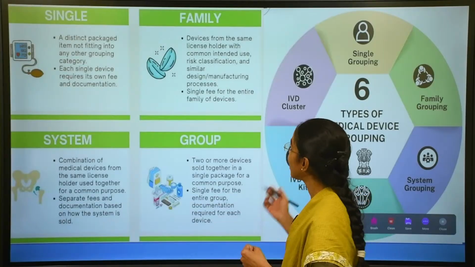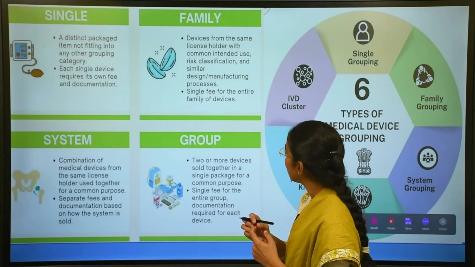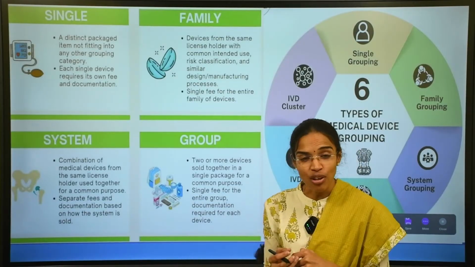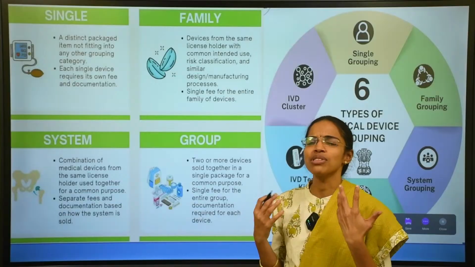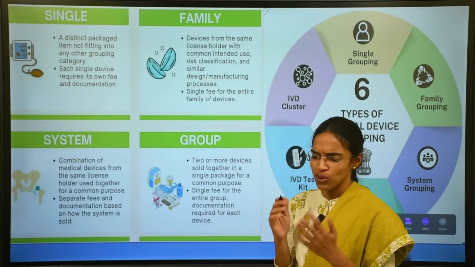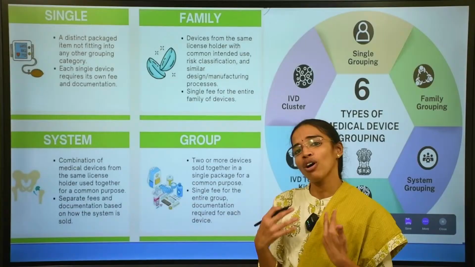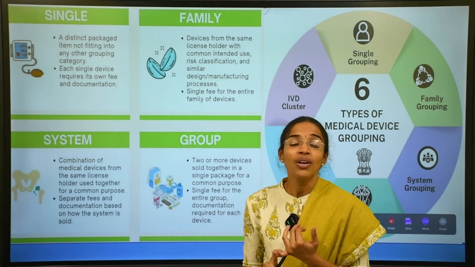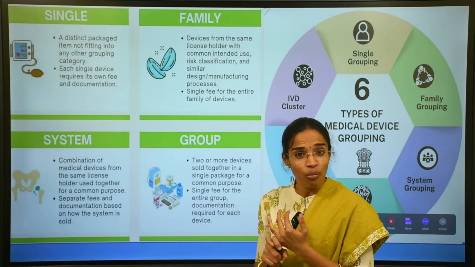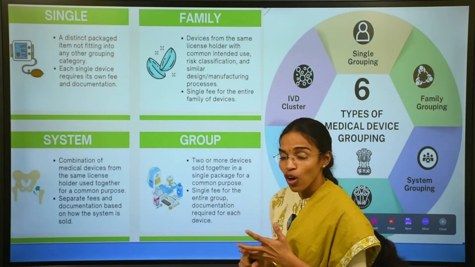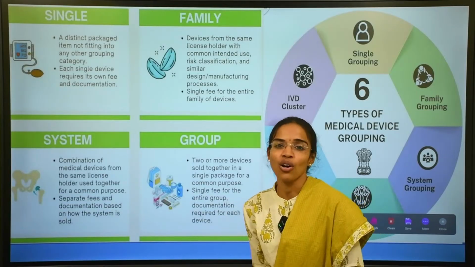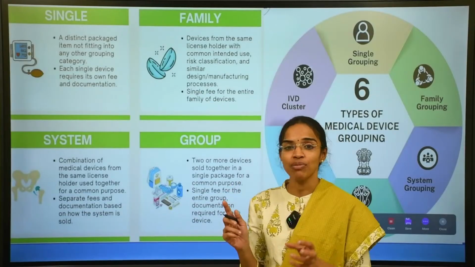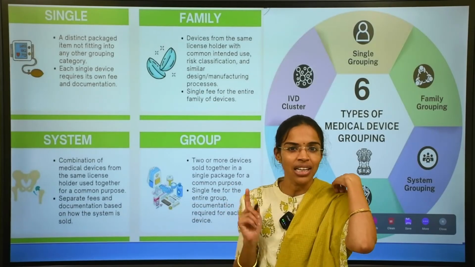The same license holder is manufacturing all these devices, and they have a common intended use, a common risk classification, or a similar design or manufacturing process, any of these or all of these. They all fall under a common risk classification, but they are from the same license holder. They come under a family.